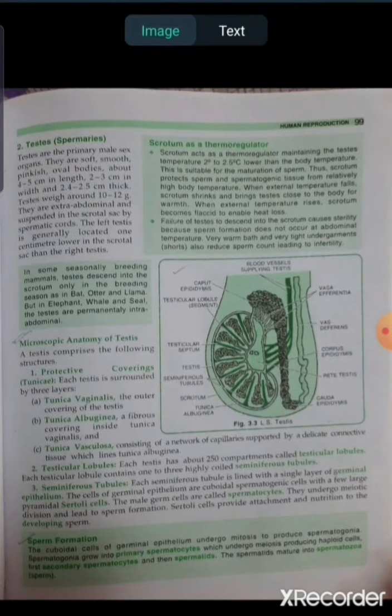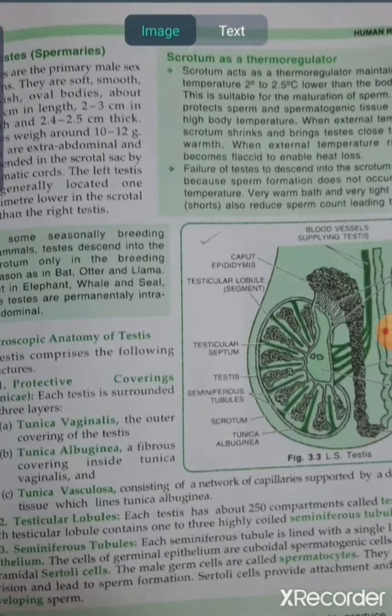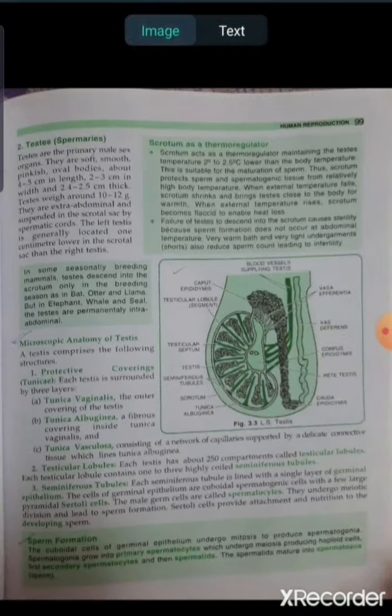Inside the seminiferous tubule, the germinal epithelial layer is there, and inside the germinal epithelial layer one specialized cell is there, known as the Sertoli cell. Here you can see the Sertoli cell. The male germ cells are known as the spermatocytes, and they generally undergo meiotic division to form the proper sperm. And the Sertoli cell provides nourishment to develop the sperm.